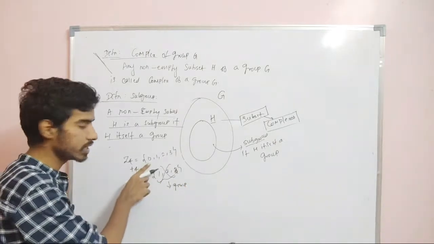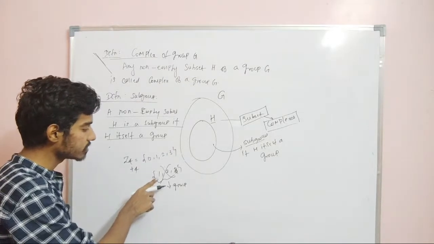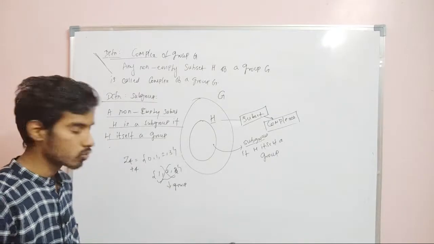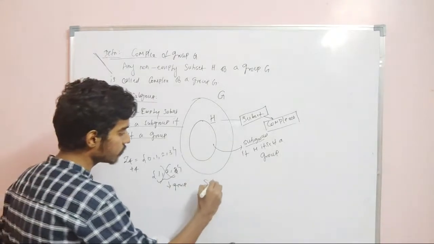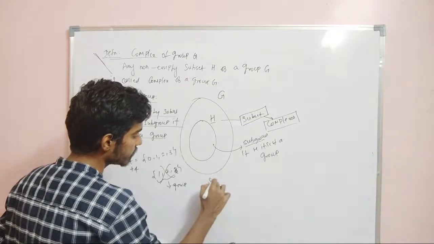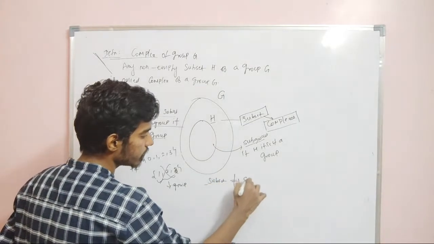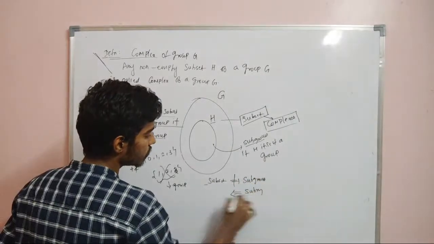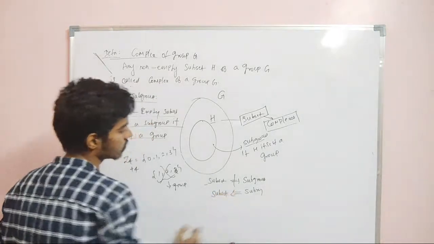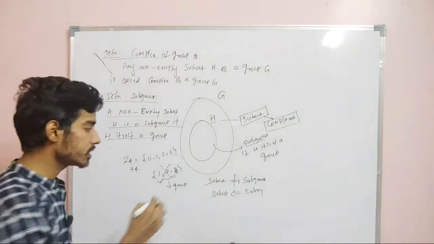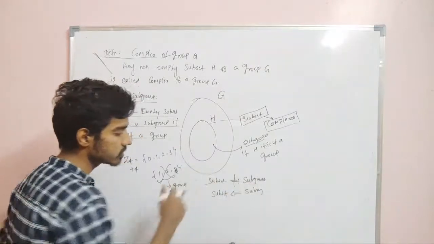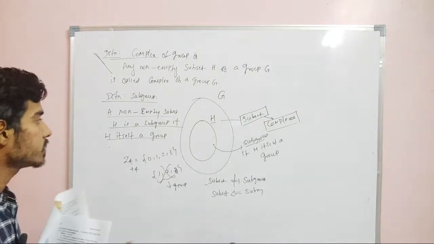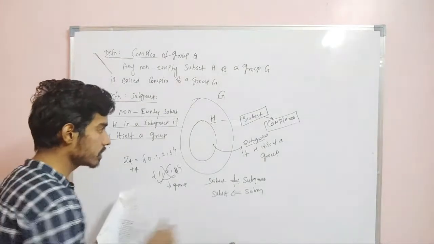What is the identity element in Z4? 0 is not in this set, so surely this will not be a subgroup. It will be a subset, but not a subgroup. So being a subset does not imply that it is a subgroup, but if it is a subgroup, it will be a subset. That is what they are telling: complex does not imply subgroup, but subgroup implies complex. Complex means subset. Complex of a group means a subset of a group. Now we will see some examples.